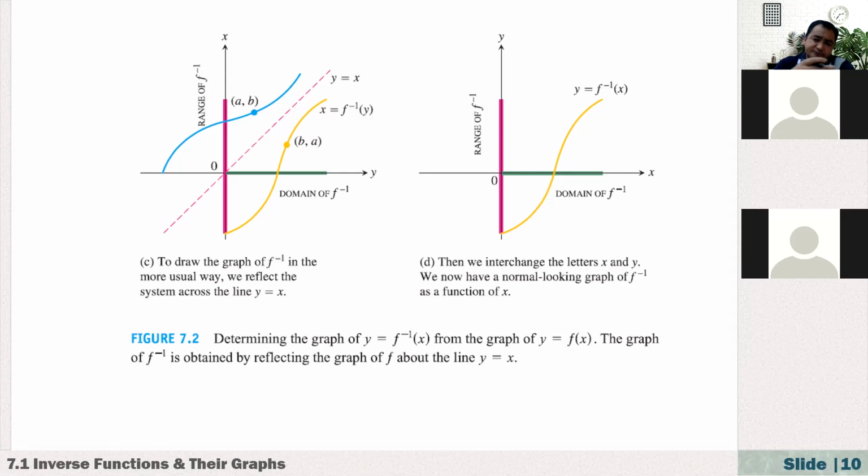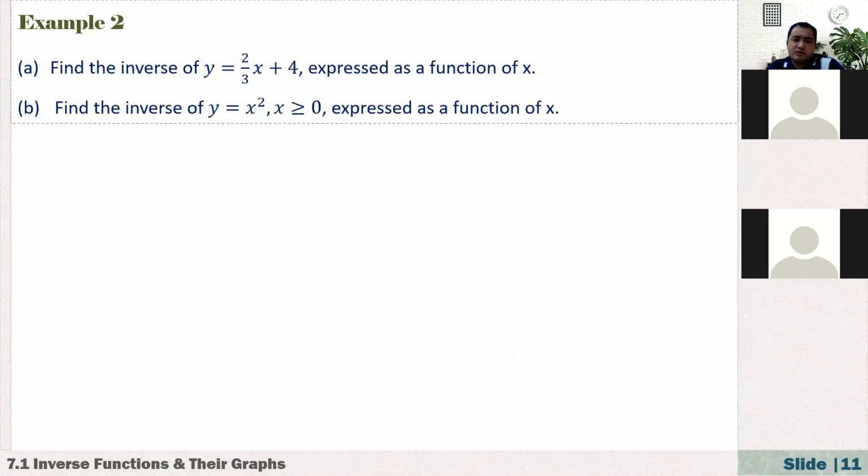And after that, reflect the points. How do we do that? Just put your ruler on the paper right here, the reflection of this one about the line is this. Another point, it is this. Another point, it is this, right? So after determining a few points, just join them, and you will get the graph of the inverse of the function. If we have more time, we can practice some questions later, or practice with your TAs.